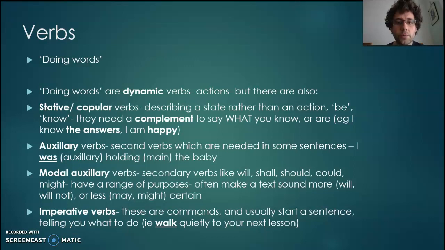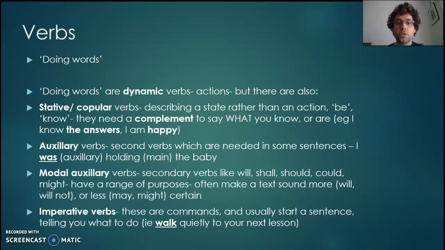So verbs are probably the most useful of all the word classes to talk about across English language because they're so impactful, so meaningful, there's so many different types, and also they allow you to talk an awful lot about grammar as well. So if you're talking about how the verbs are constructed, you're probably hitting the higher level grammatical features as well. So you've probably been told in the past that verbs are doing words, and some verbs definitely are.